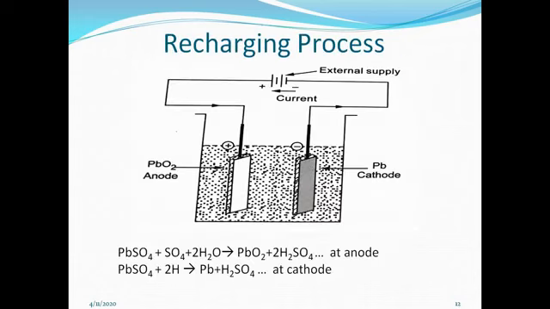For recharging purposes, again the EMF is injected through the cell terminals with the help of an external supply. If you see the diagram and reactions, in the recharging process at the anode lead peroxide is formed and at the cathode lead is formed. The whitish layer of lead sulfate is gone and lead is in its original color. In this process, water is used and H2SO4 is created. Hence the specific gravity of H2SO4, which is the charging indicator of the battery, increases.